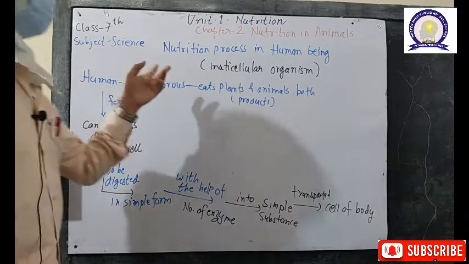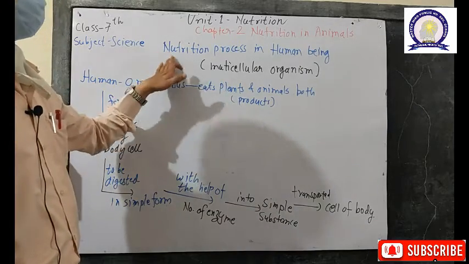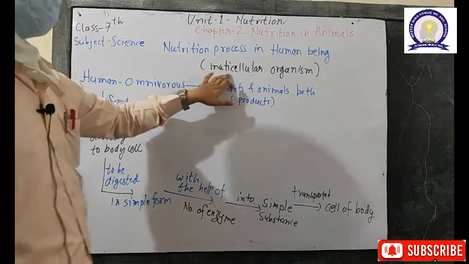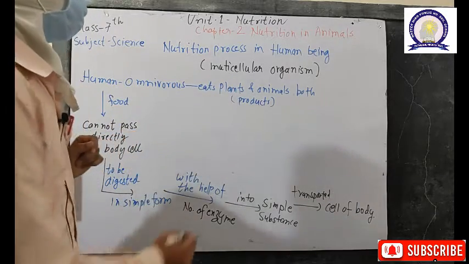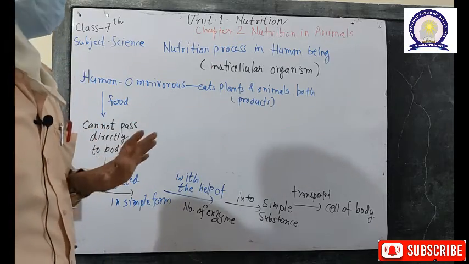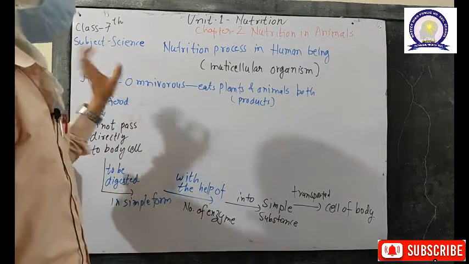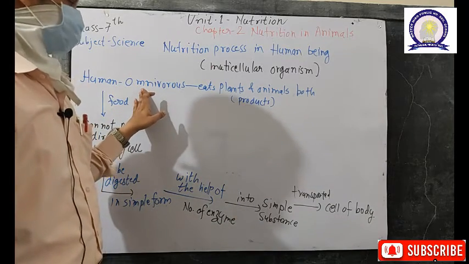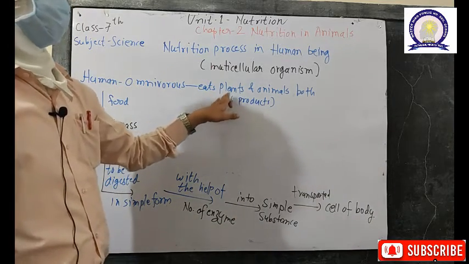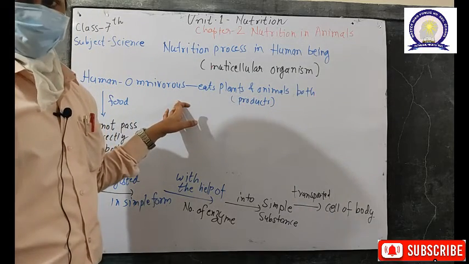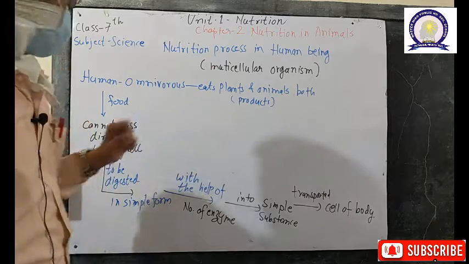So let's continue the second part of the topic, that is the nutrition process in the human being, also called a multicellular organism. Human is also a multicellular organism, and in the process of nutrition, human is already discussed as omnivorous. That means human eats plants and animal, both types of products. So that's why human is classified as an omnivorous animal.